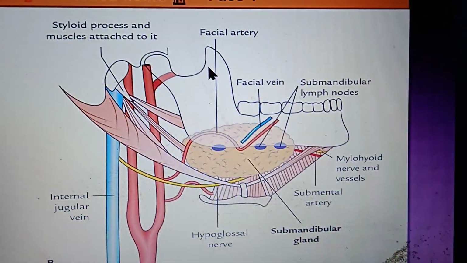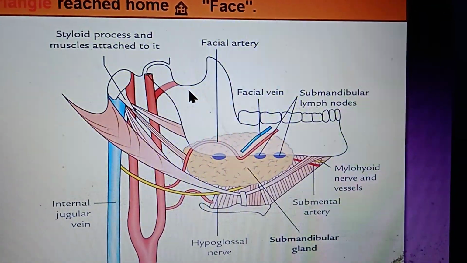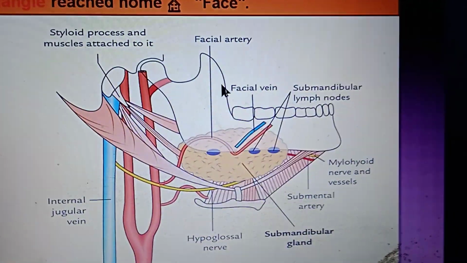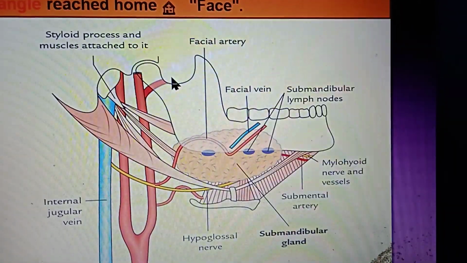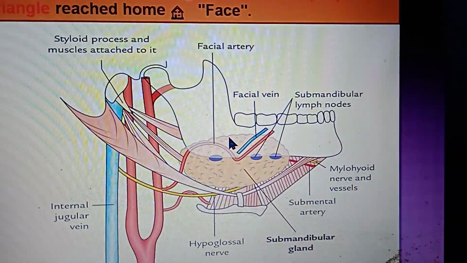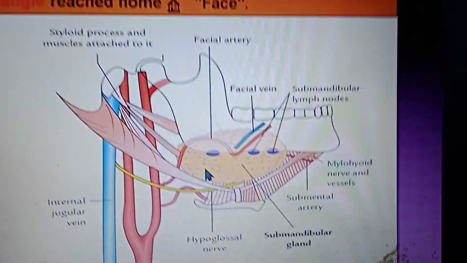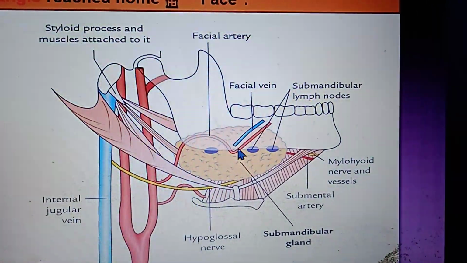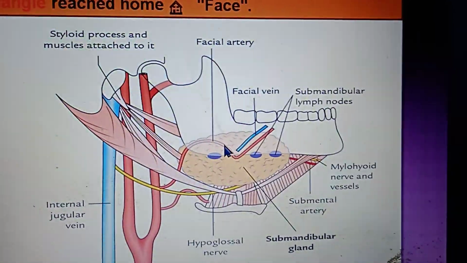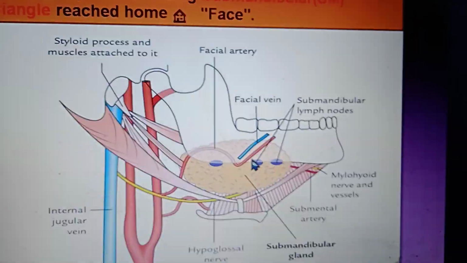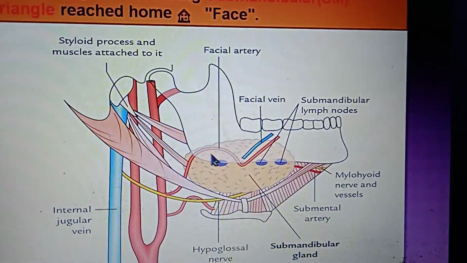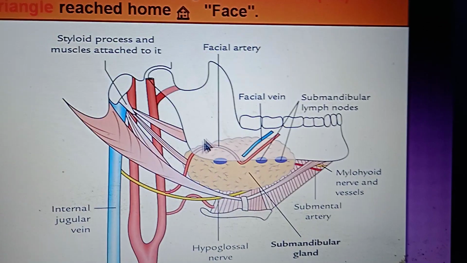antero-inferior angle. What we are seeing here is the ramus of the mandible, and on the external surface there is attachment of the masseter muscle, which is a quadrilateral muscle having 4 angles: antero-superior, antero-inferior, postero-inferior and postero-superior. The facial artery is in relation with the antero-inferior angle of the masseter muscle. Now it becomes the facial part of the facial artery, and posteriorly it is in relation with the medial pterygoid muscle.